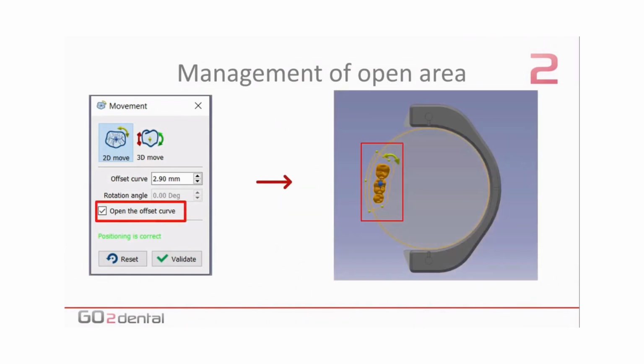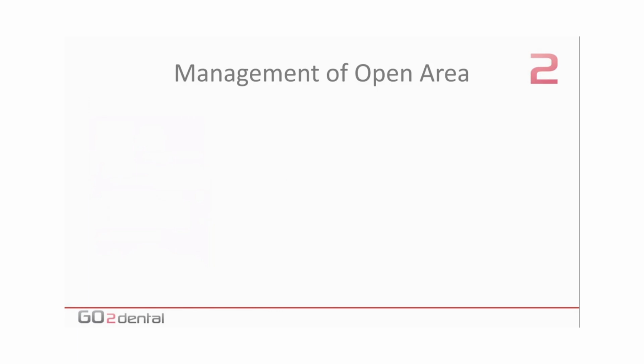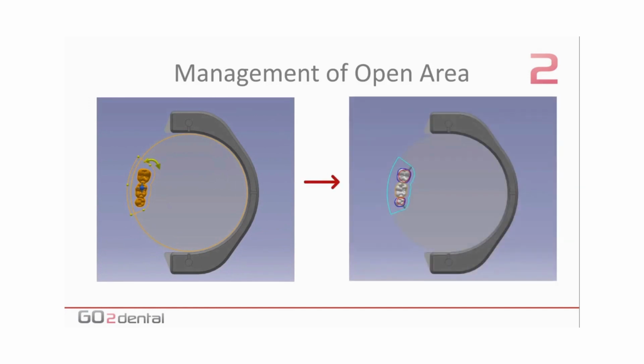If the C-clamp option is used, GO2cam offers the option to machine the elements on the disk edge with an open area. If you activate this option, when an element's original offset curve goes out of the disk edge, the offset area will be reshaped to a bigger area, such that all the disk material is between the element and the disk edge. So we're going to see that directly in GO2cam.